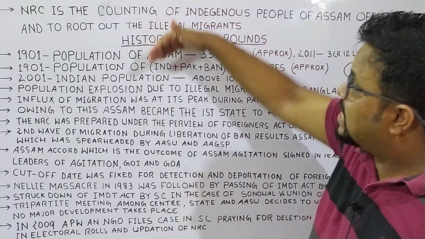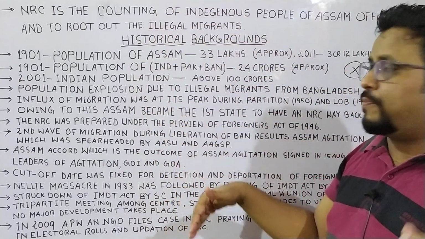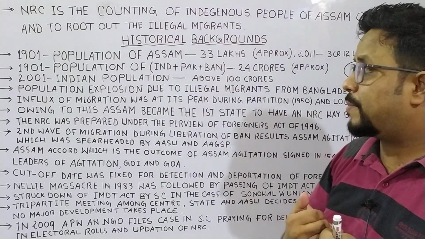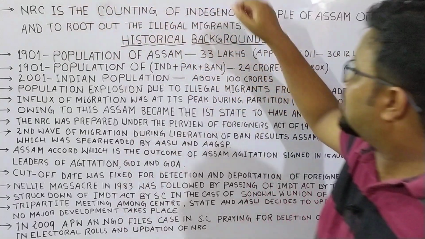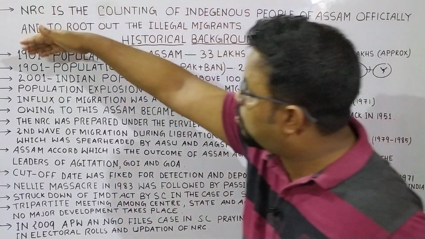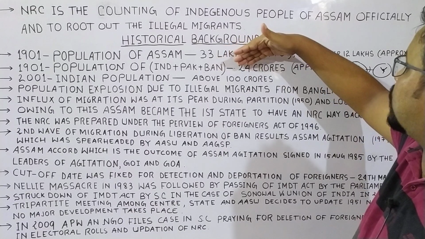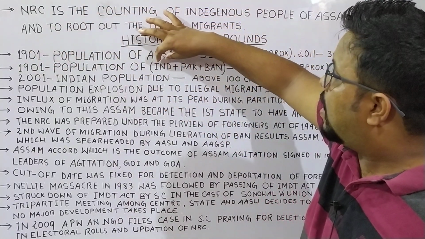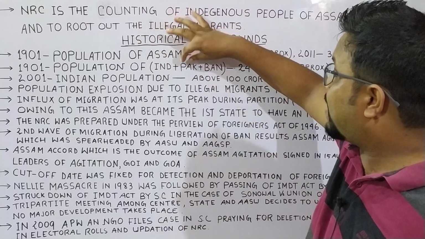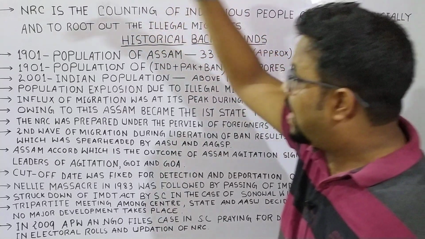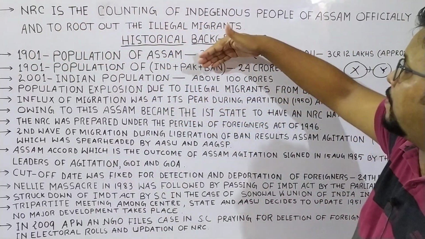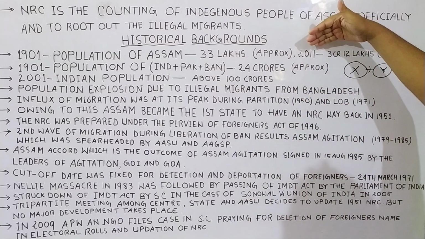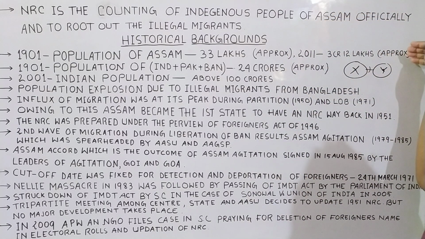Now if we see the historical background, it can be shown how these illegal immigrants changed the demography of Assam. In 1901, the population of Assam was approximately 33 lakhs. In 1901, the population of India, Pakistan and Bangladesh was approximately 24 crores. In 1901, India was undivided India, that means Pakistan and Bangladesh were also included. In 2001, the Indian population became above 100 crores, and in 2011 the population of Assam reached approximately 3.12 crores.